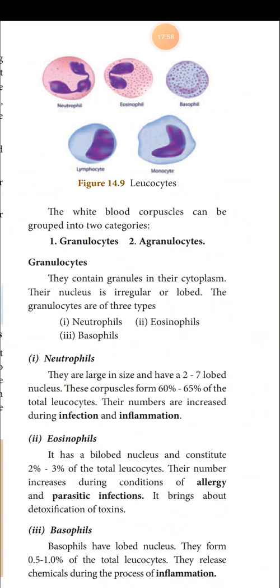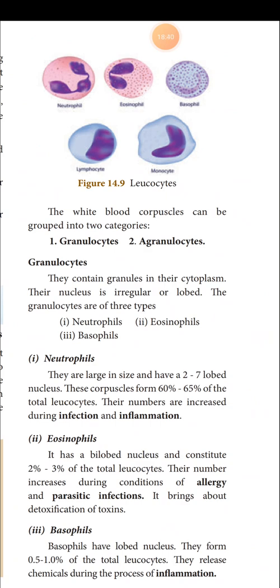And the white blood corpuscles are of two types: one is granulocyte, another is agranulocyte. Based on the granules present in the cytoplasm of the WBC, WBCs are divided into two types. A means absence, as I already said. So granulocyte means there are granules in the cytoplasm of the WBC. And what are agranulocytes? That is, there are no granules in the cytoplasm of the WBC.